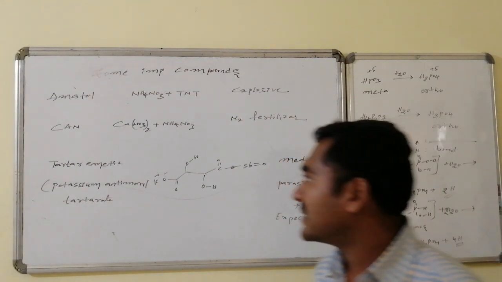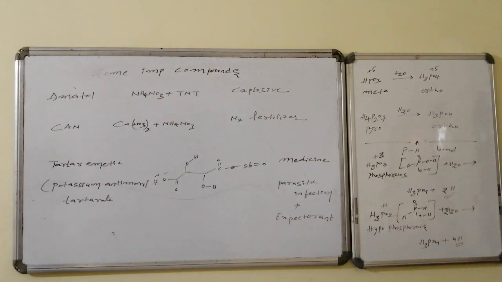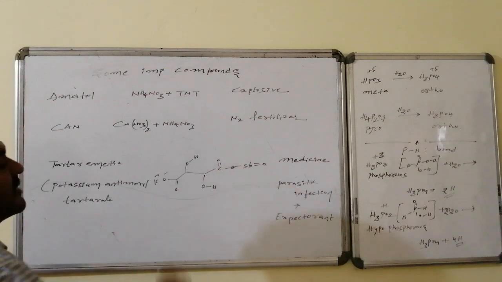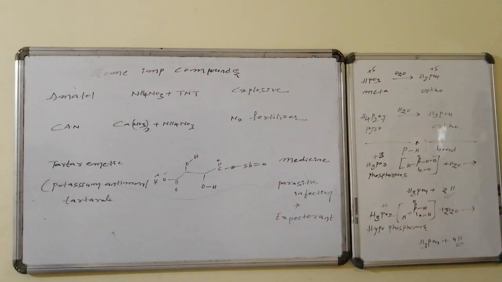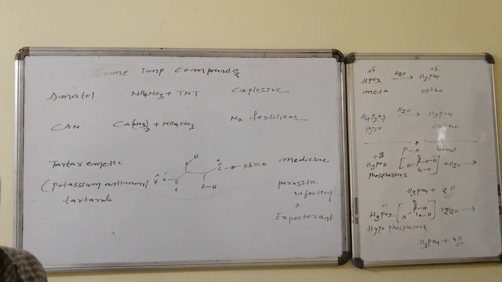The next one is tartar emetic. Tartar emetic is potassium antimonyl tartrate. This is tartaric acid. The two ends of tartaric acid are connected in such a way that on one side antimonyl oxide is there and on the other side potassium is there. That is potassium antimonyl tartrate.